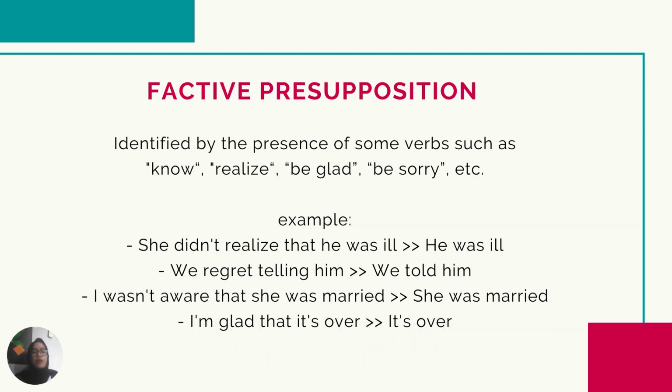Okay, the next type of presupposition is factive presuppositions. This kind of presupposition is identified by the presence of some verbs, such as know, realize, be glad, be sorry, etc. For example, she didn't realize that he was ill. It presupposes that he was ill, and we regret telling him. It means that we told him. I wasn't aware that she was married, and it presupposes that she was married. Okay, and the last example is I'm glad that it's over, and it presupposes that it's over.